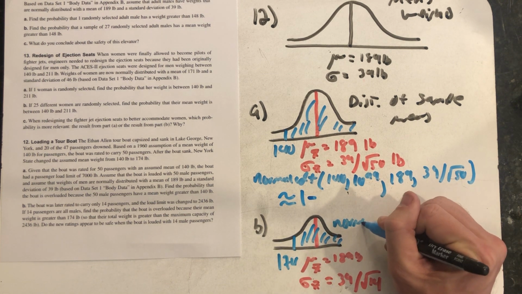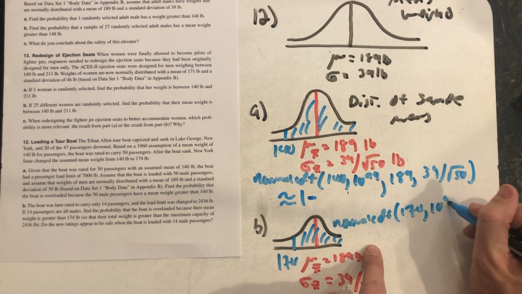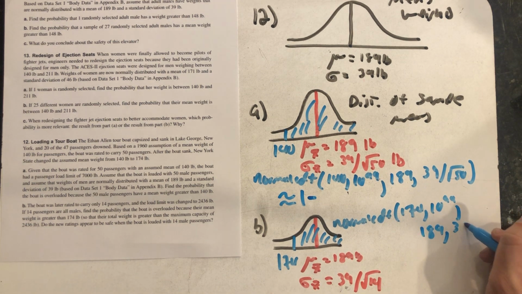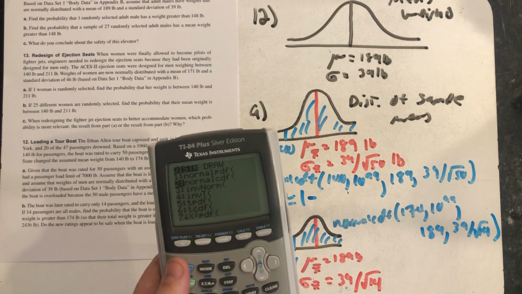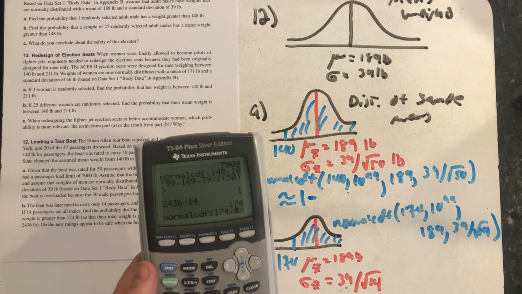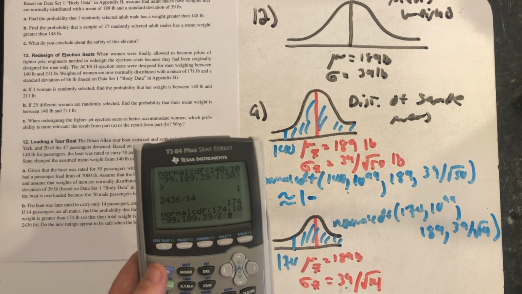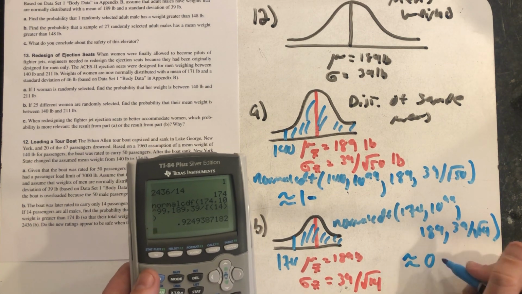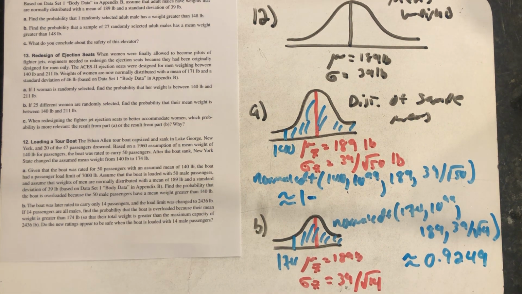All right, well, normal CDF takes in that left-hand endpoint, goes all the way over forever, and then I type in a mean, 189, and then this new standard deviation, 39 divided by root 14. So, go into the distribution menu again. And we get a probability of 0.9249. I'm rounding to 4 decimal places today.